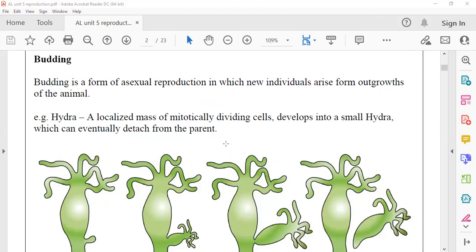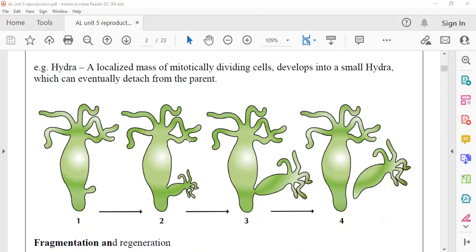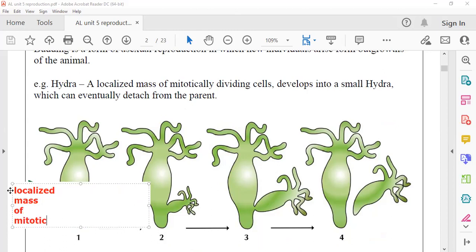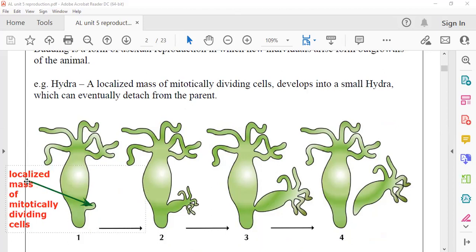The localized mass of mitotically dividing cells. That is once again explaining the bud I told you about. This is the localized mass of mitotically dividing cells, and this localized mass we call the bud.